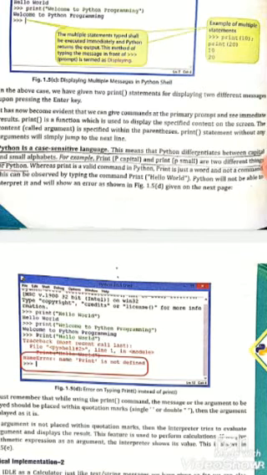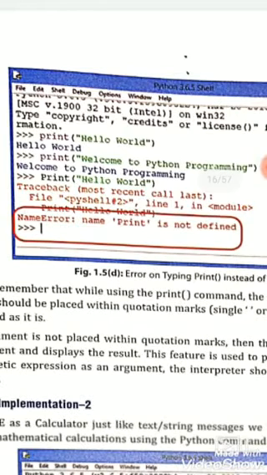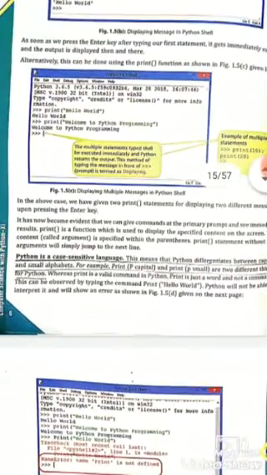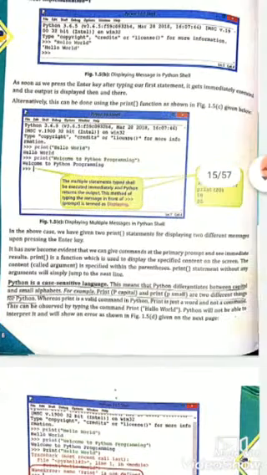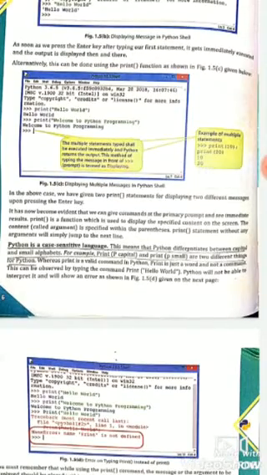Python is a case sensitive language. This means that Python differentiates between capital and small letters. For example, Print with capital P and print with small p are two different things for Python. So if we write Print with a capital P, it will give us an error like here. We can see Print hello world, then traceback, most recent call last, and NameError: name 'Print' is not defined. So print is defined with every character in small letters. Python is a case sensitive language, whereas print is the valid command in Python.